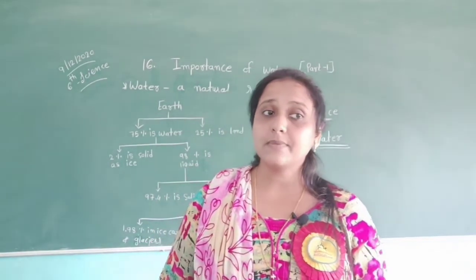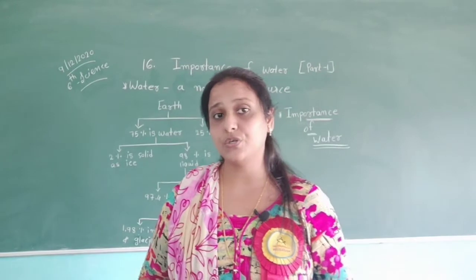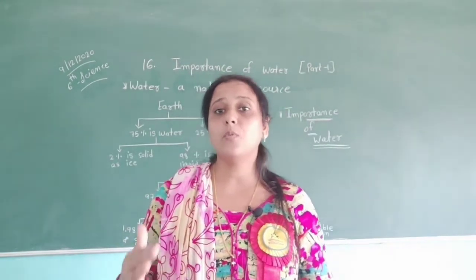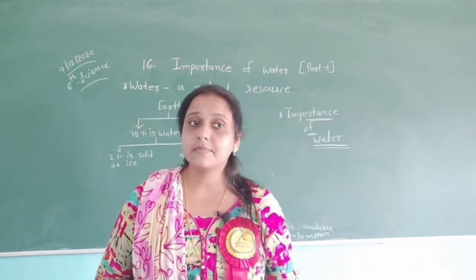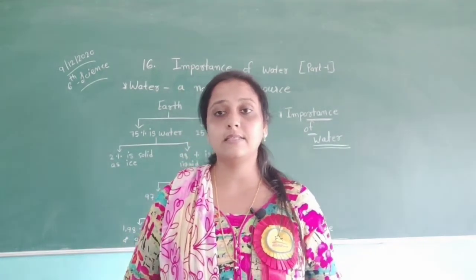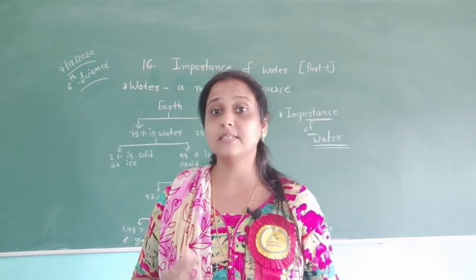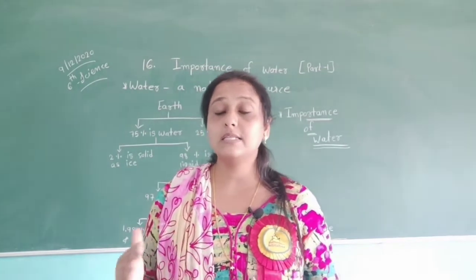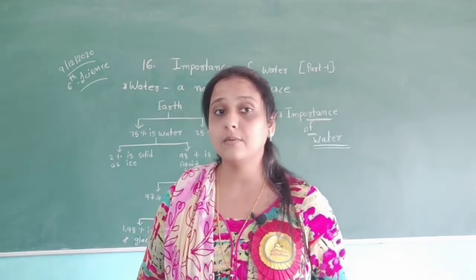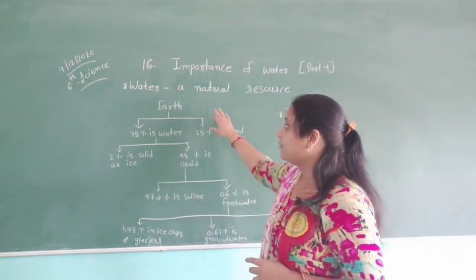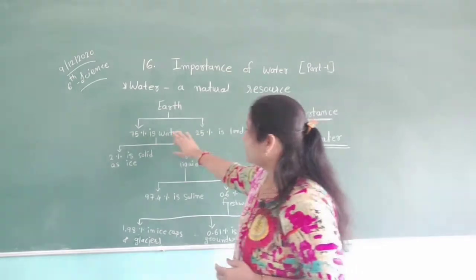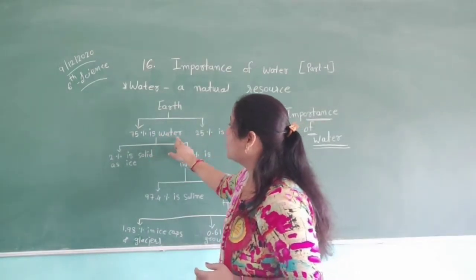Only 0.6% of water is fresh water, of which 1.98% is present in ice caps and glaciers, 0.61% is groundwater, and only 0.01% is available for consumption. You can also see here, first, earth: 75% is water.